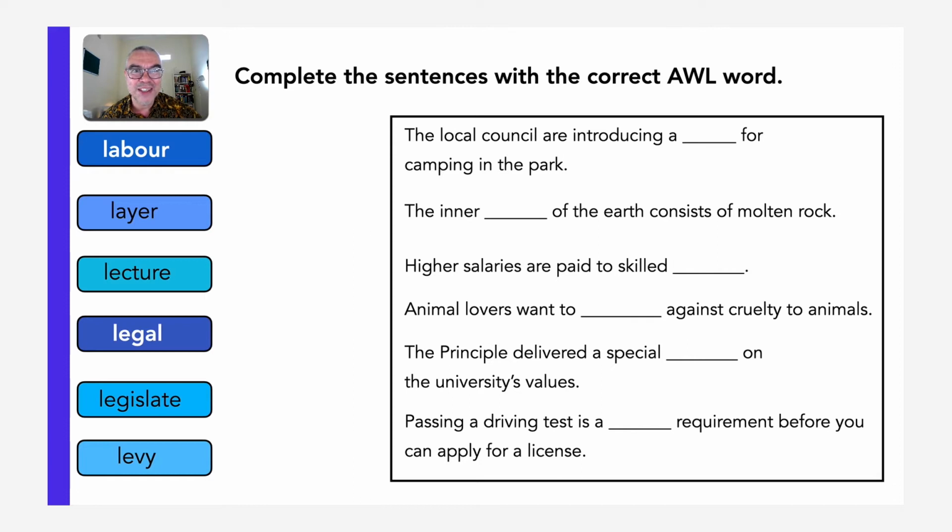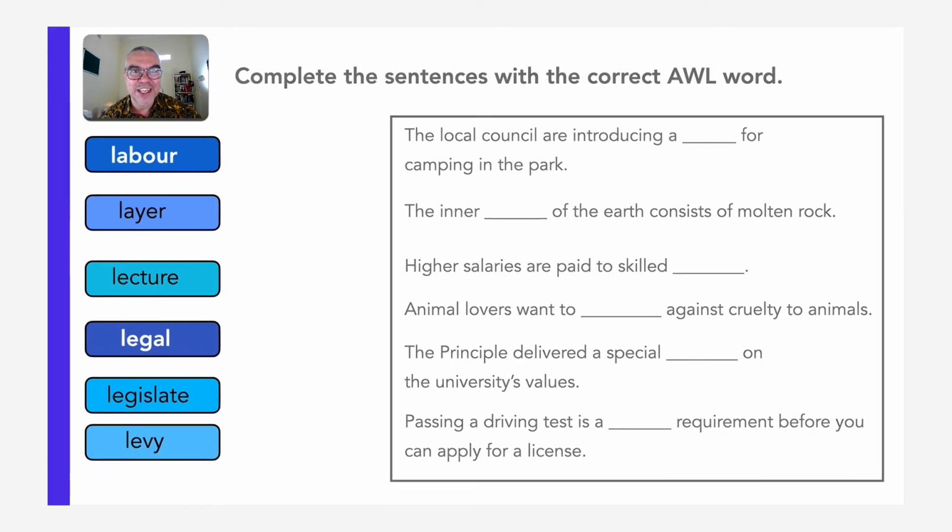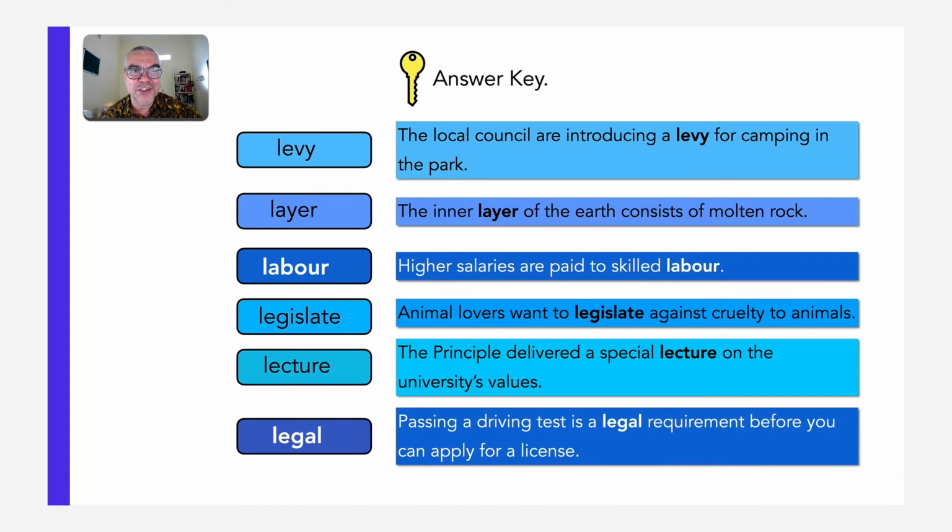The first one is levy. The local council are introducing a levy for camping in the park. Next is layer. The inner layer of the earth consists of molten rock. And then labour. High salaries are paid to skilled labour.